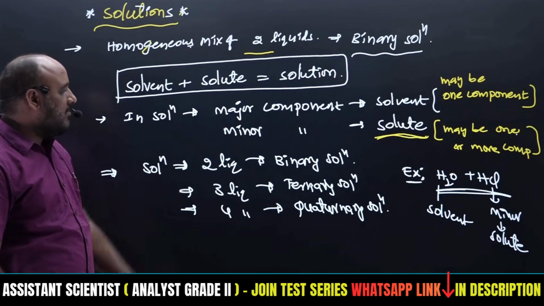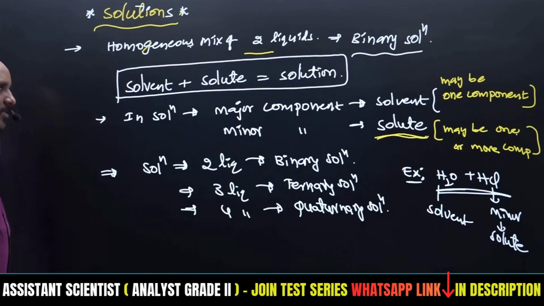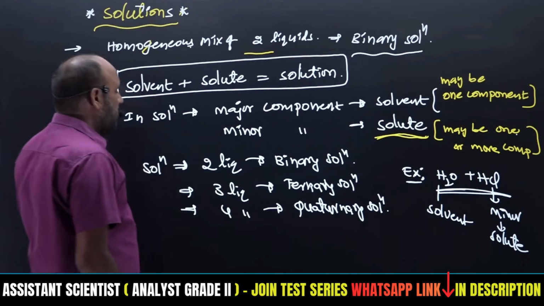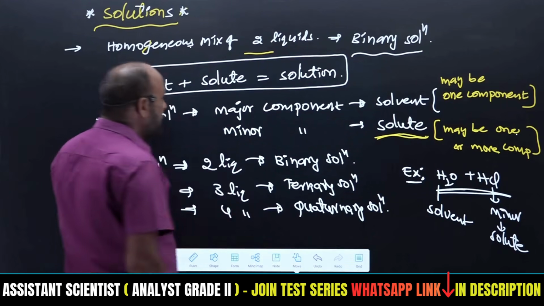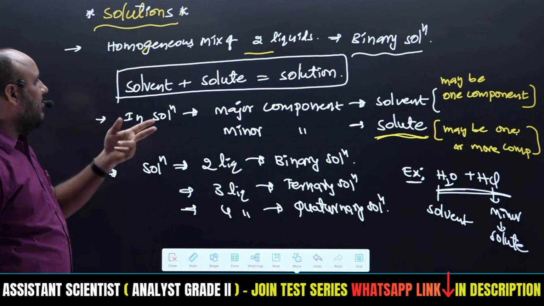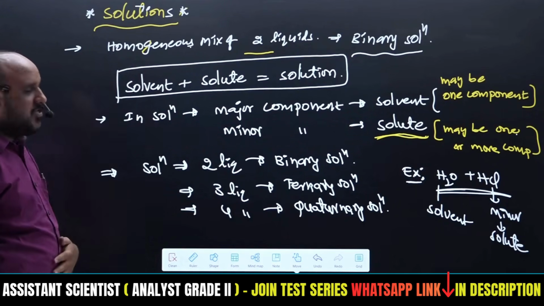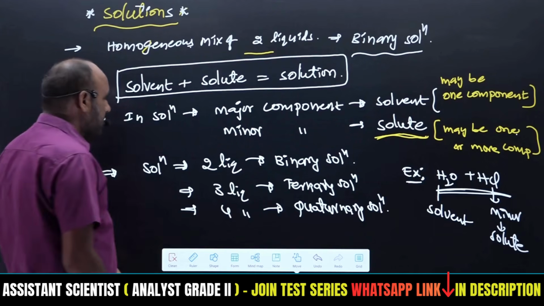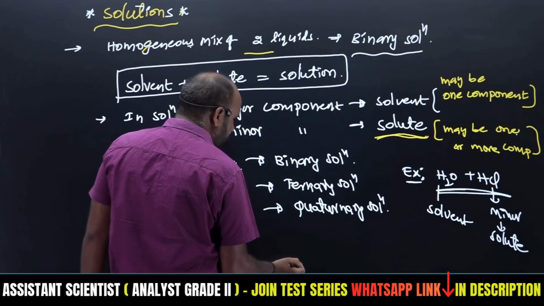If there are four components, that is a quaternary solution, right? So this is about solutions. A solution is nothing but a homogeneous mixture of two liquids, or more than two liquids.